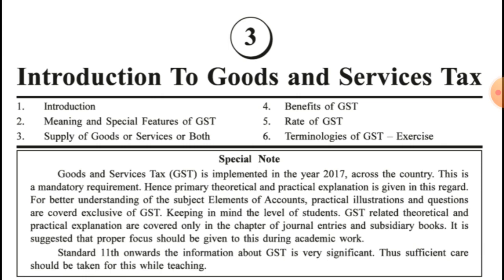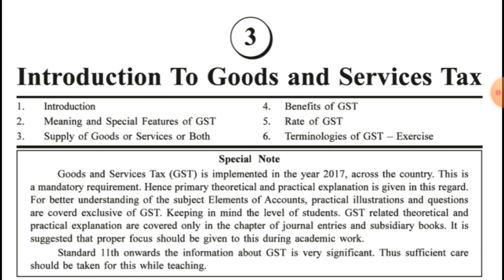Previously, in the year 2005, the VAT was implemented by the government. The main limitation of this tax was that tax was charged at each and every level of production till the goods finally reached the consumer. So ultimately the burden of tax was increased towards the consumers.